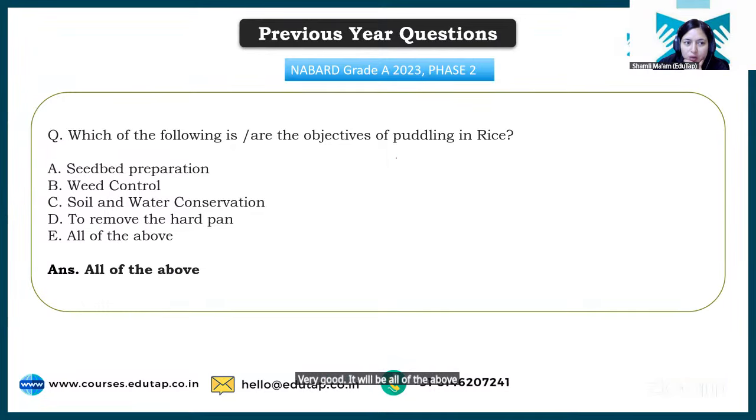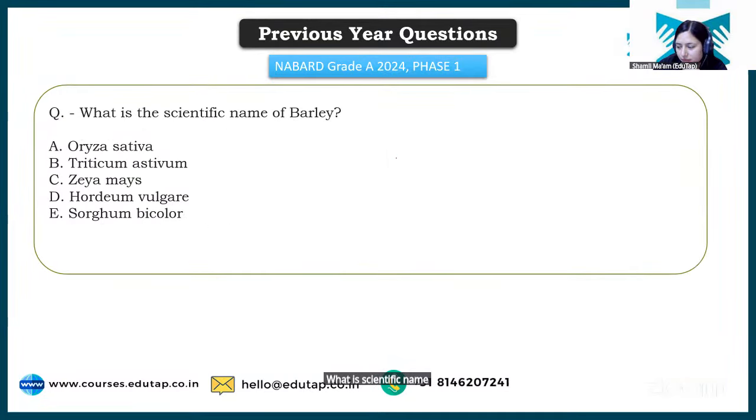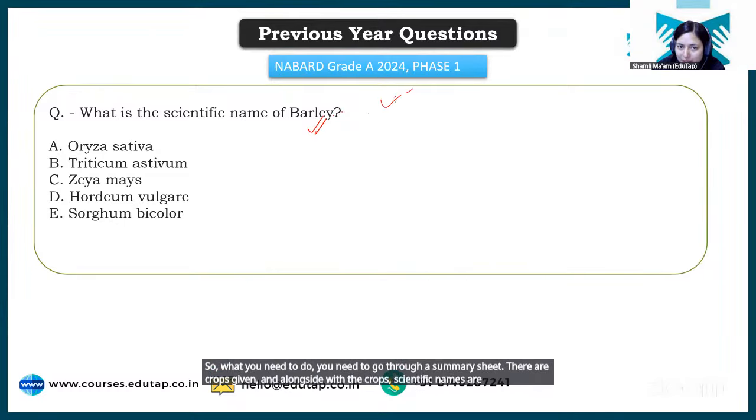ठीक है? What is the scientific name of barley? ठीक है, कोई बात नहीं. देखो स्टूडेंट्स, questions are also asked from scientific names in your examination. So what you need to do is go through your summary sheet. There are crops given, and alongside the crops, scientific names are given in brackets.